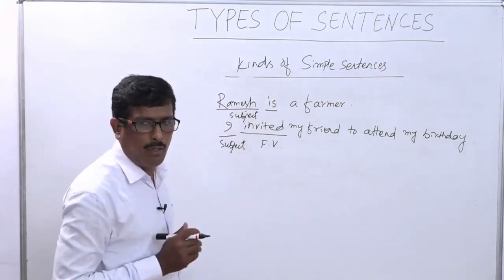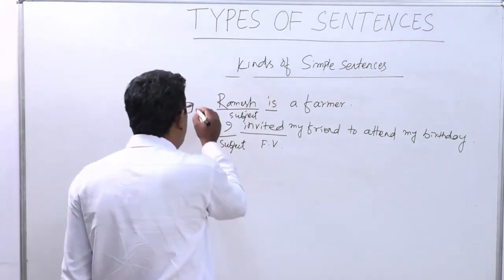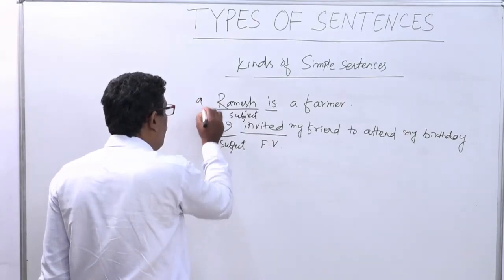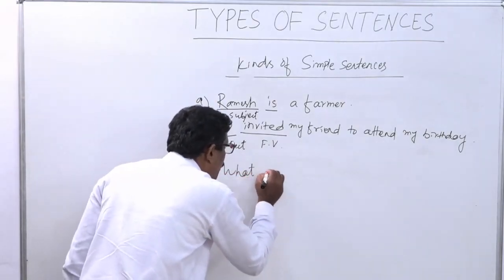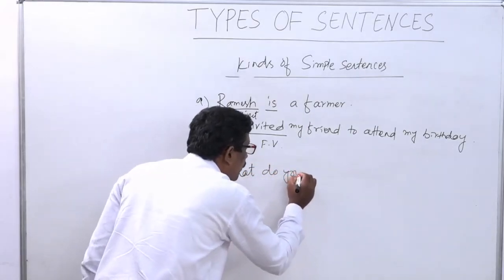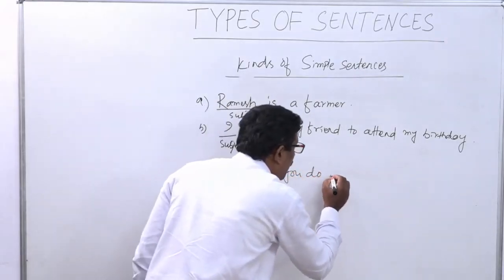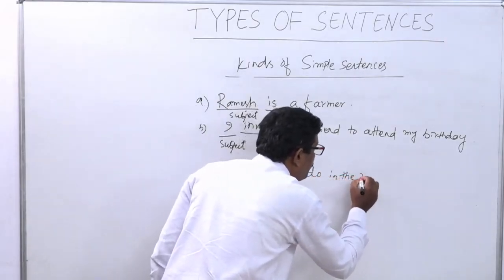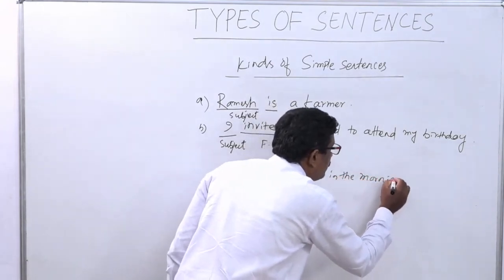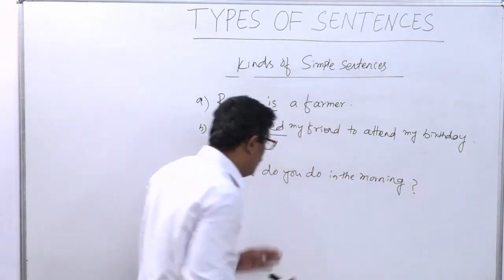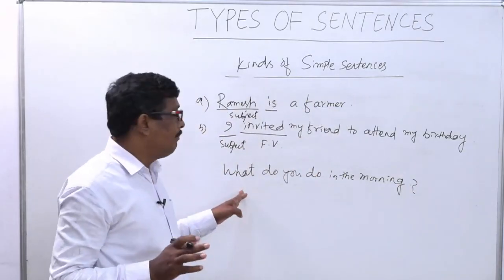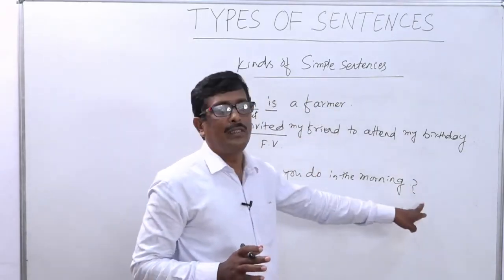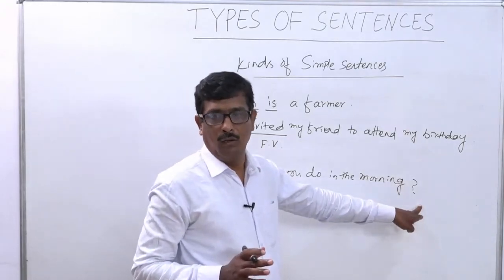Then we will discuss what? Interrogative sentence. Okay? You see, what do you do in the morning? Okay, you see, it is an interrogative sentence. Why? Because the sentence ends with a question mark. Okay?